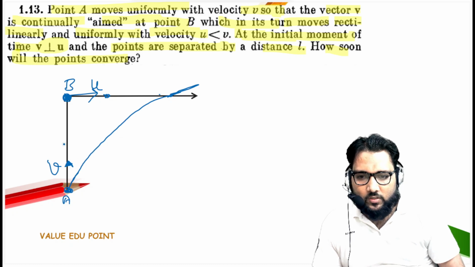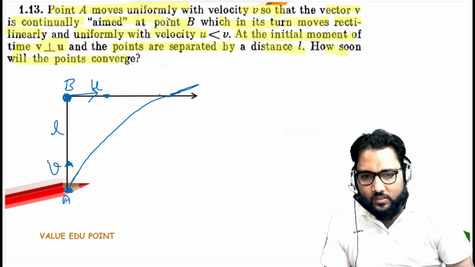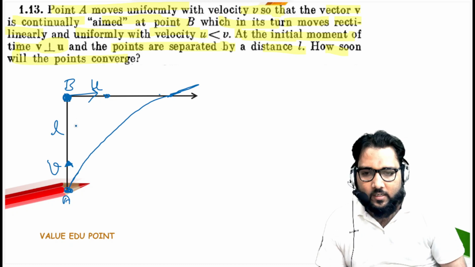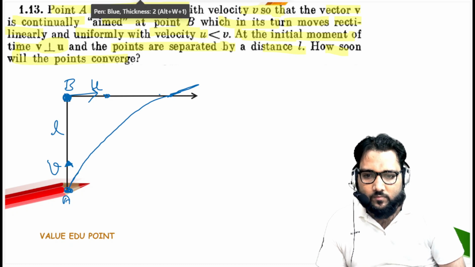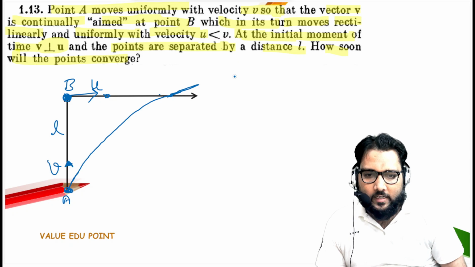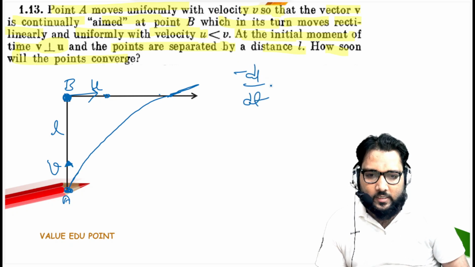In this scenario, the initial separation length is L, and their velocities are initially perpendicular. Is it okay, guys? So now again we take the velocity of approach concept: dL by dt is equal to v minus u cos alpha.